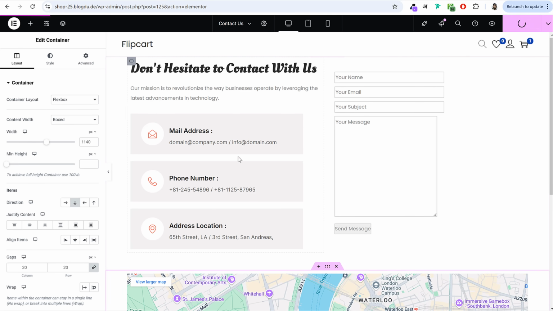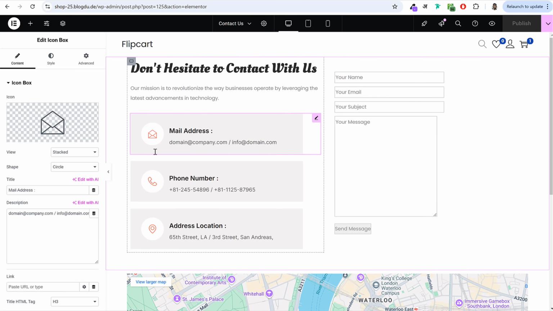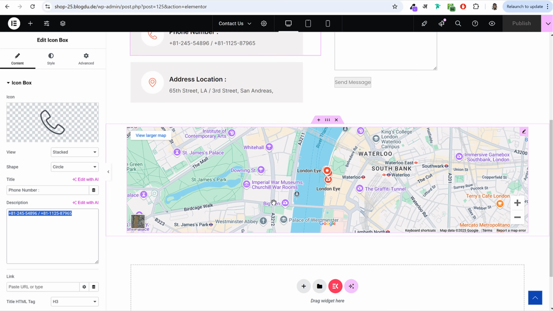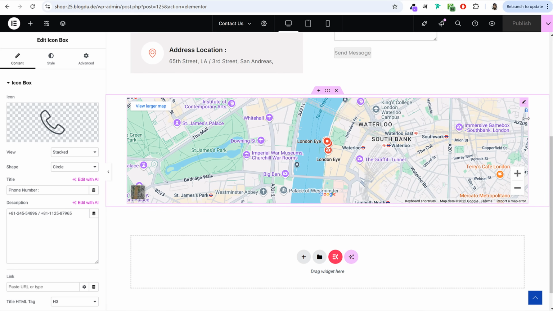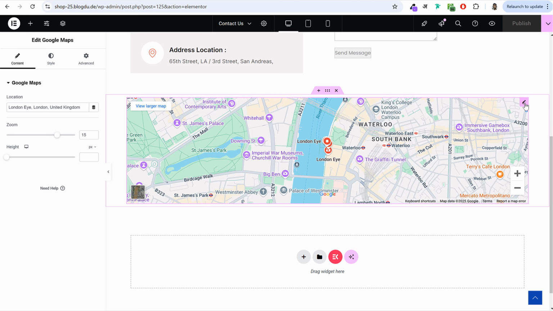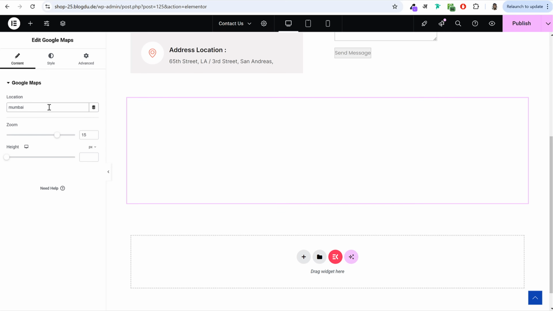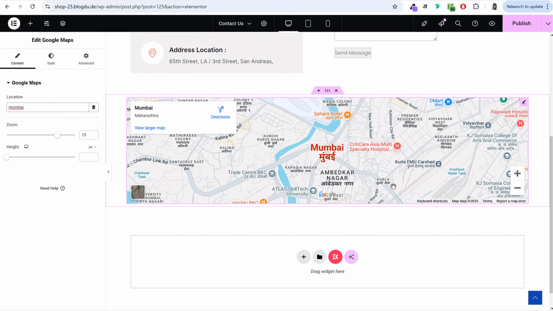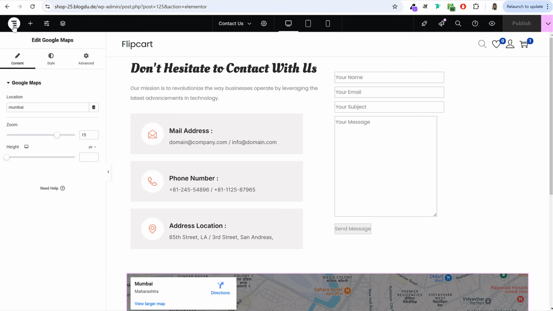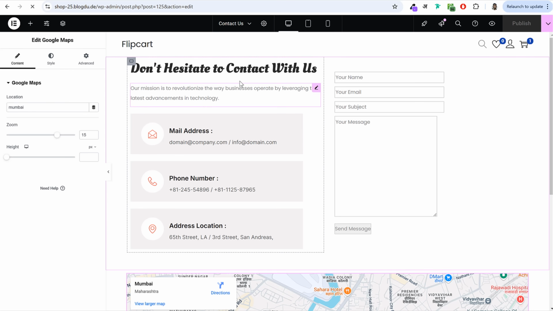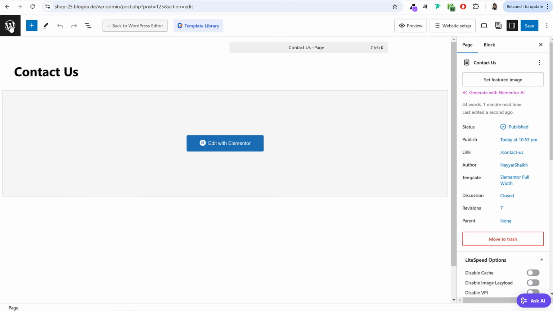Click on publish. If you want to change your email address, you can just click on this thing. Instead of domain@companyname.com, you can replace it with that. Phone number as well. Just click on this thing and you can replace them. If you want to change your location, click on this map. Click on this pencil button at top right corner of this map, which says edit Google Maps, and enter your exact location. Okay, whatever your exact location is, enter that. It will show that location, and after that you can click on publish. So this is your contact page, and these pages are automatically mobile and tablet friendly, so you don't need to do anything. Now let's do one thing.